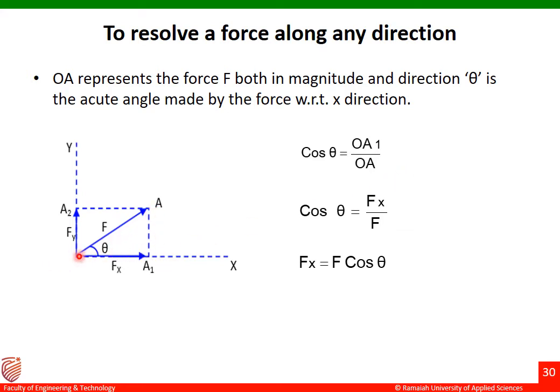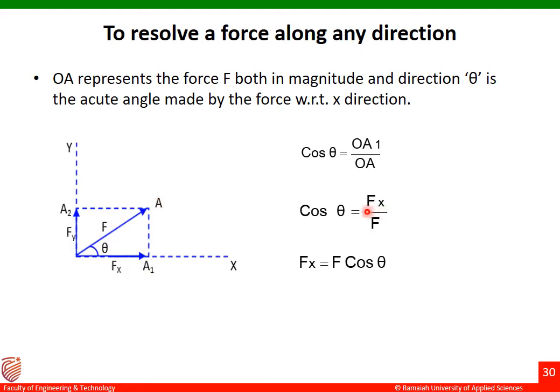So cos theta is given by OA1 divided by OA. That is, if we consider this as a right angle triangle, so cos theta is given by adjacent upon hypotenuse. So which is adjacent? It is OA1 divided by OA.